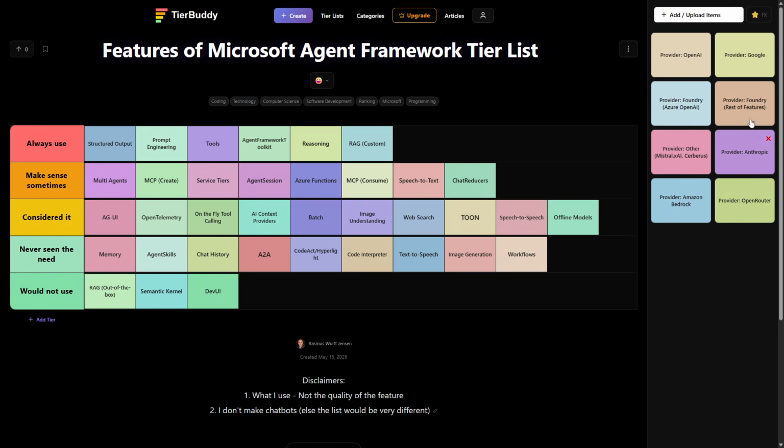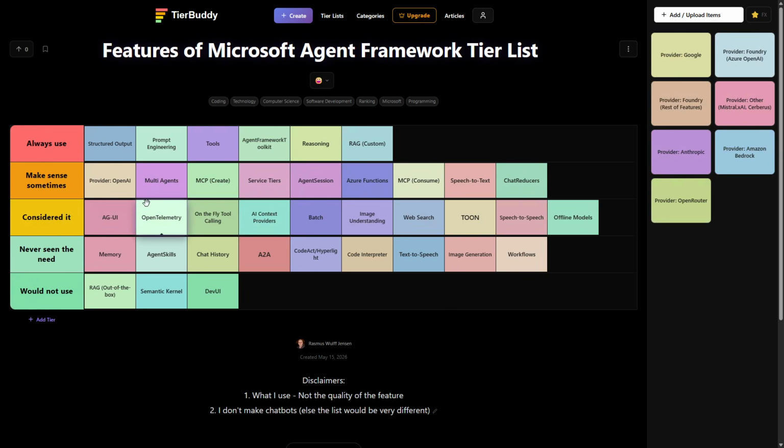Then we have a bunch of providers here at the end. So OpenAI as a provider. It makes sense sometimes. There's certain things in Azure OpenAI that don't work. So it's difficult based on these. I'll just put them at the front, because without the providers we can't do some of the other things.